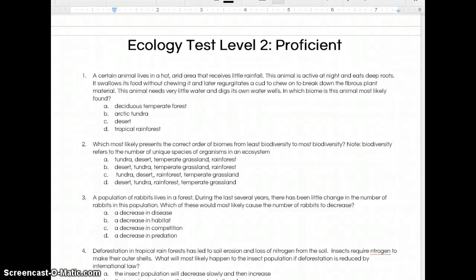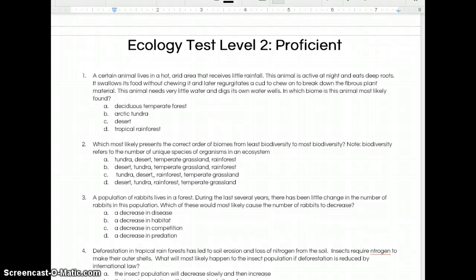Number 1. A certain animal lives in a hot, arid area that receives little rainfall. This animal is active at night and eats deep roots. It swallows its food without chewing it and later regurgitates a cud to chew on to break down the fibrous plant material. This animal needs very little water and digs its own water wells. In which biome is this animal most likely found?